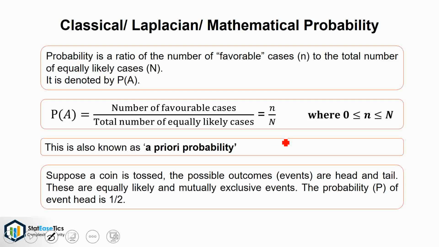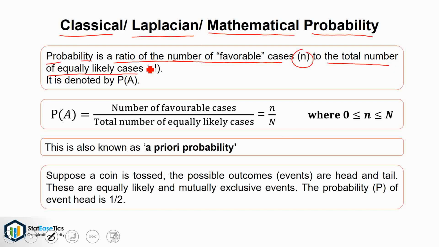Now, let's see the concept of classical or Laplacian or mathematical probability. Probability is a ratio of number of favorable cases, small n, to the total number of equally likely cases, capital N. It is denoted by P(A). Symbolically, it can be written as P(A) is equal to number of favorable cases divided by total number of equally likely cases, which is equal to small n upon capital N, where 0 ≤ n ≤ N. This is also known as a priori probability.